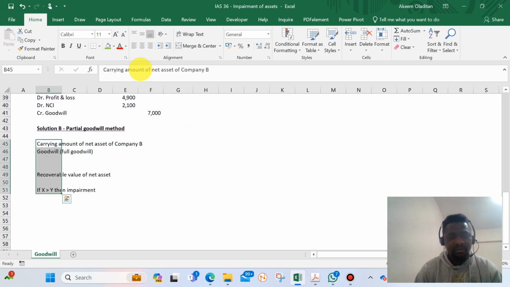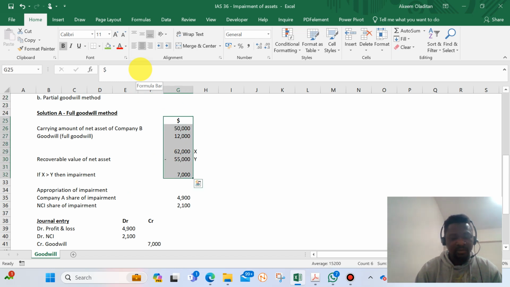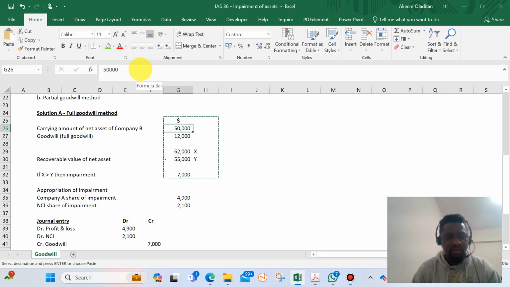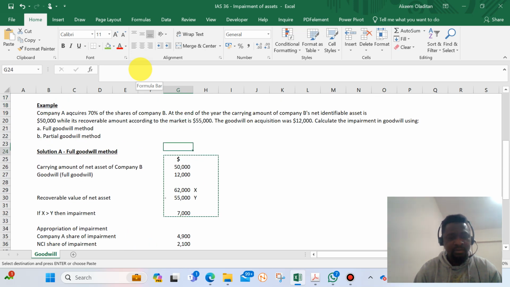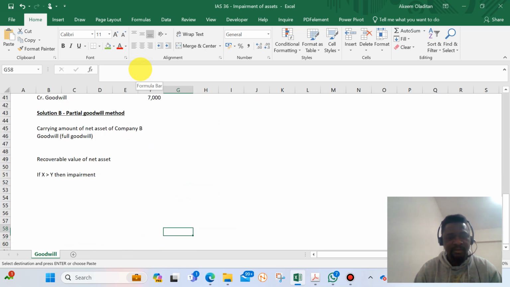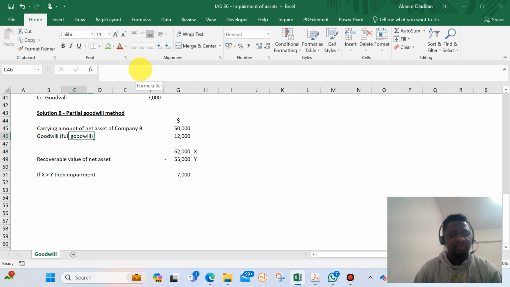So here the only difference is this row here.